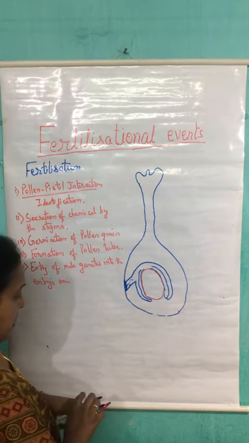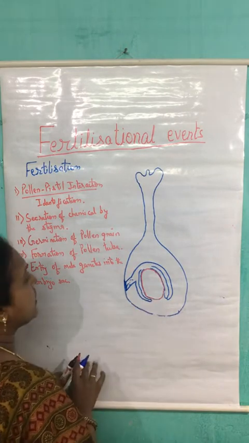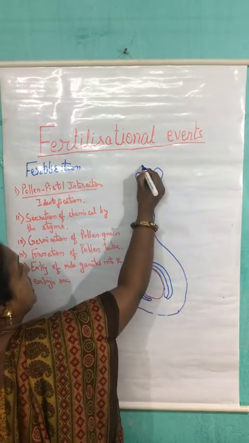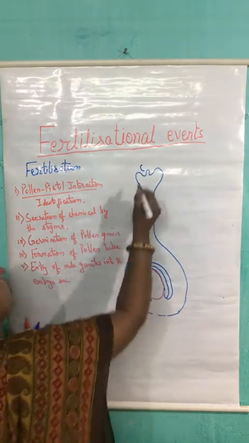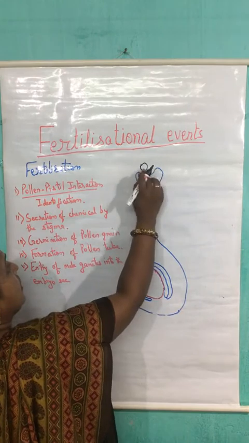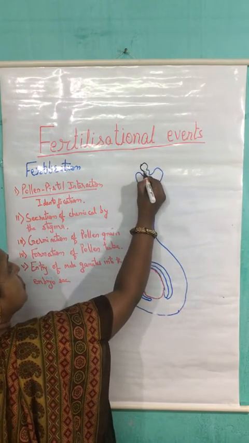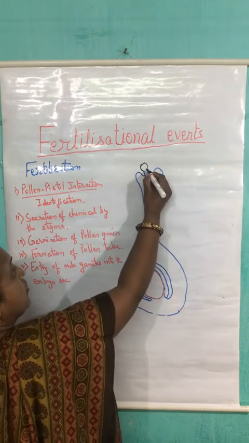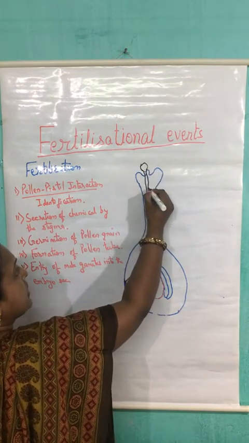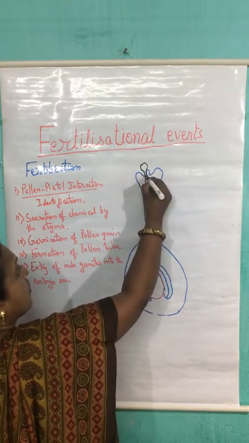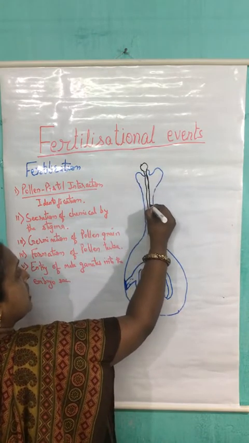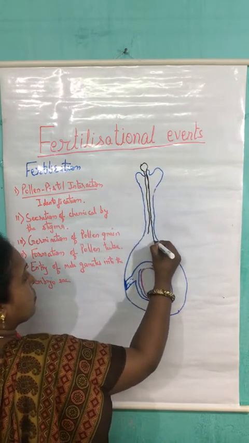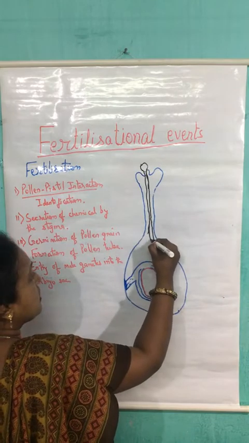This is the structure of the female reproductive part. Here already we have discussed that if this is the pollen grain, it has started producing the pollen tube. The pollen tube formation takes place along this style part.